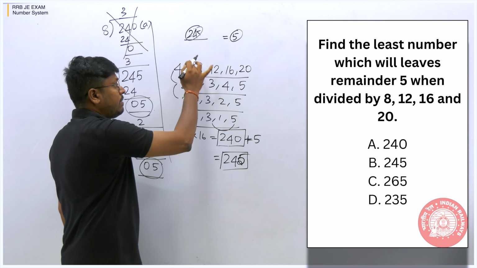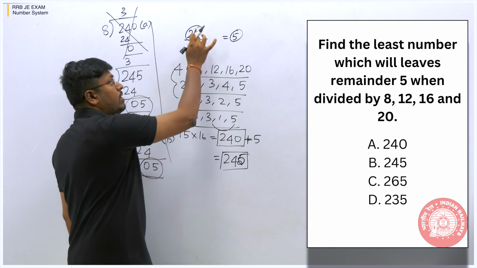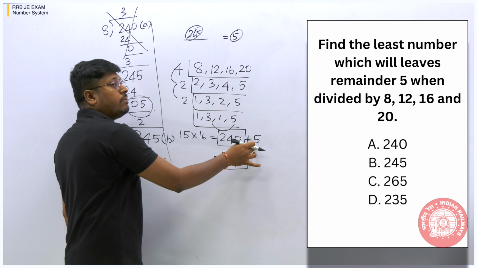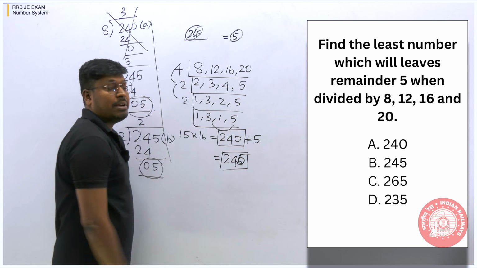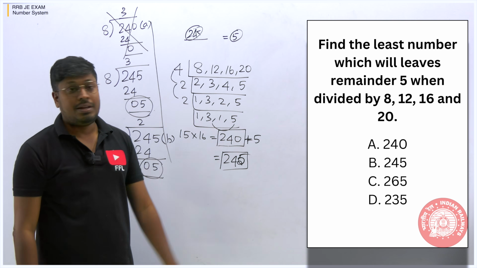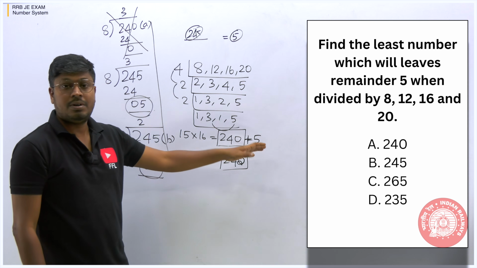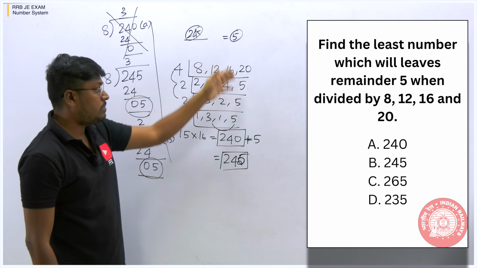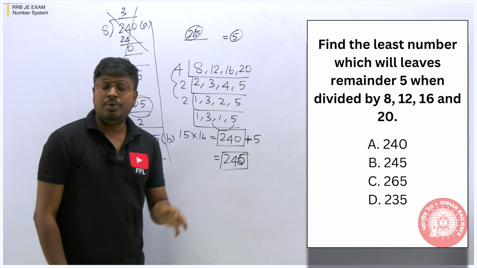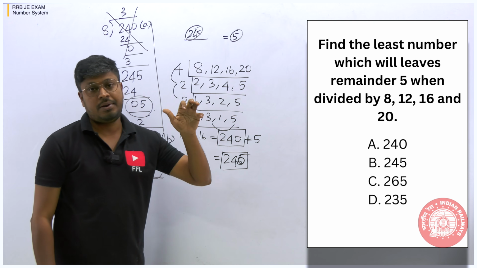When you divide 245 by 8, you will get a remainder 5. When you divide 245 by 12, a remainder 5. 245 by 16, remainder 5. So it's understood or not? This is the normal method, right? If you check your books, most of the questions will be solved in this way. But you can also use a shortcut for these kinds of questions.